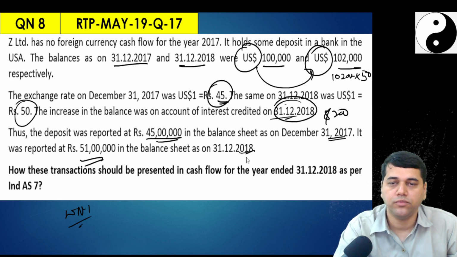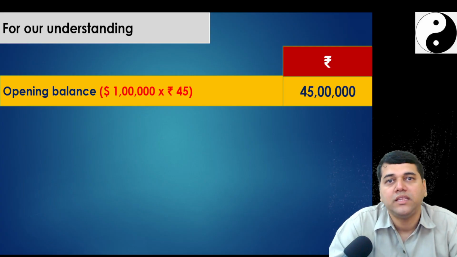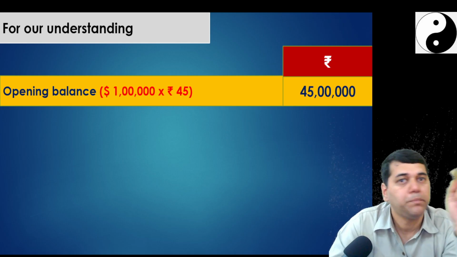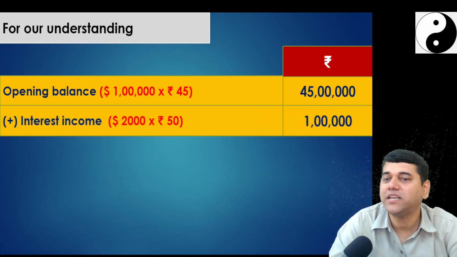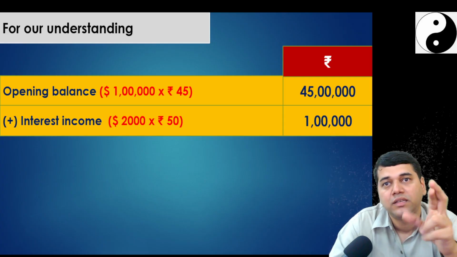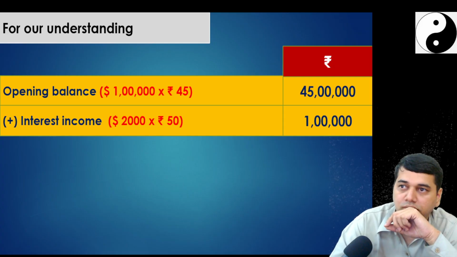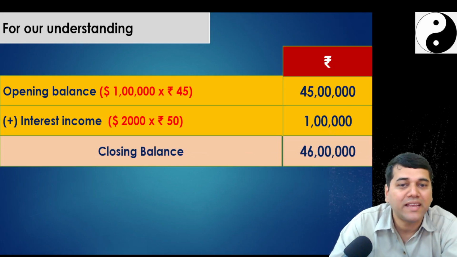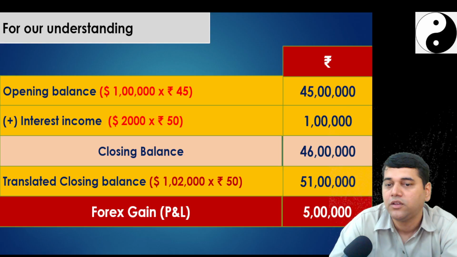Yes, students, so it's the same as the previous question. My opening cash balance was 45 lakhs. In the previous question, what did I do? I minused PP. In this question, I got interest. So interest income is how much? $2,000. But as per Ind AS 21, this income, since it came at the end of the year, would have been recorded at 50 rupees. If it were somewhere in the middle, you would have taken an average. So your closing balance as per INR should be 46, but the restated value is 1 lakh 2000 into 51. So 5 lakh is your gain.